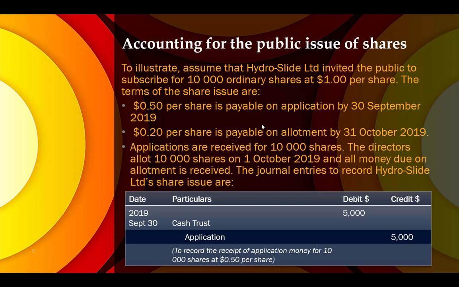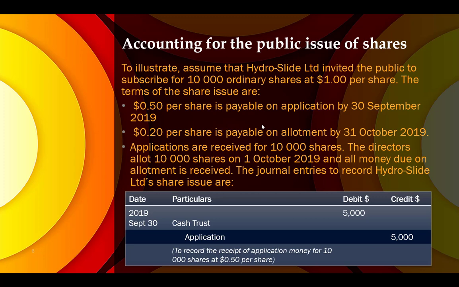The terms of the share issue are 50 cents per share payable on application on 30th September, then another 20 cents payable on allotment. You might be wondering why the sum is only 70 cents. The remaining 30 cents will be what we call call money, so it depends on when the board of directors feels that they need to collect that money.